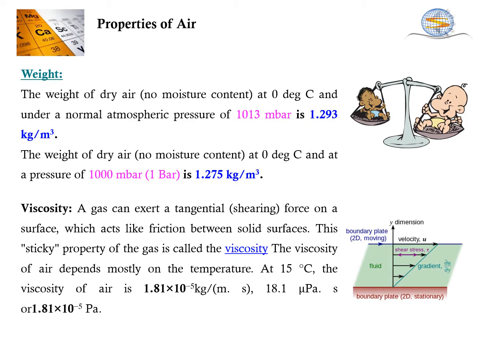Weight. The weight of dry air at 0 degree centigrade under the normal atmospheric condition is 1.293 kg per meter cube. Viscosity. A gas can exert a shearing force on a surface which acts like friction between solid surfaces. This sticky property of gas is called viscosity. The viscosity of air depends mostly on the temperature. At 15 degrees centigrade, the viscosity of air is 1.81 times 10 raised to power minus 5 kg per meter second.